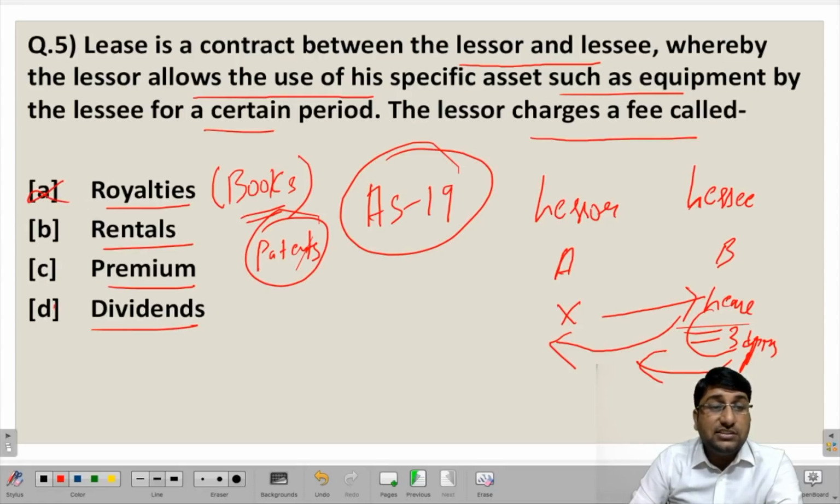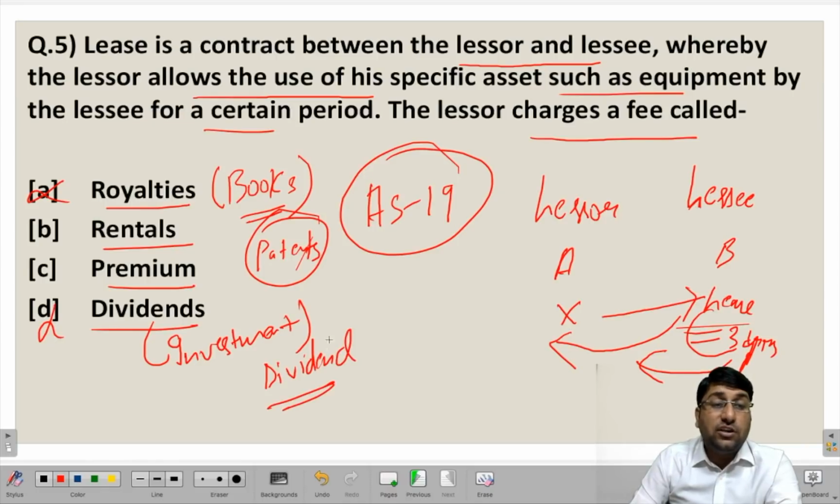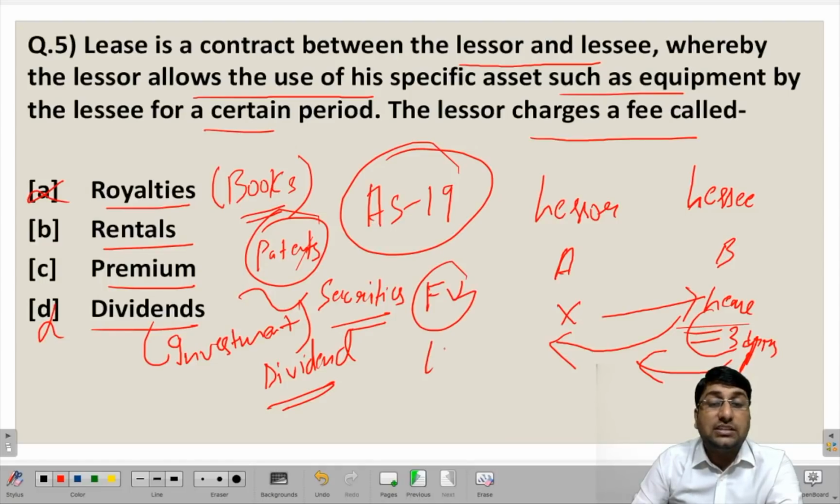When we talk about dividends, you get them when you have made investment in the form of shares. So at the AGM, the dividend is declared by the board of directors with the approval of shareholders. Then you earn returns. So that is dividends. When we talk about premium, it is an excess payment made for anything. So it could be in the form of securities, that when securities are issued at a higher price greater than the face value, the excess of face value is known as premium. So again, premium is not the answer.